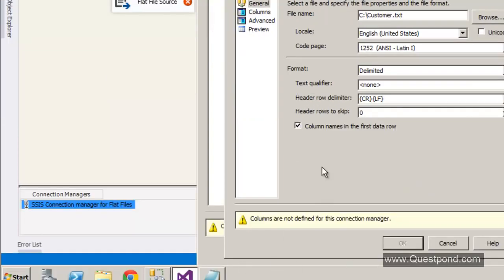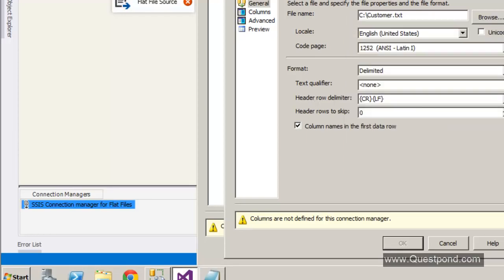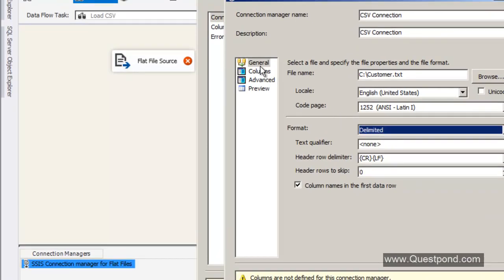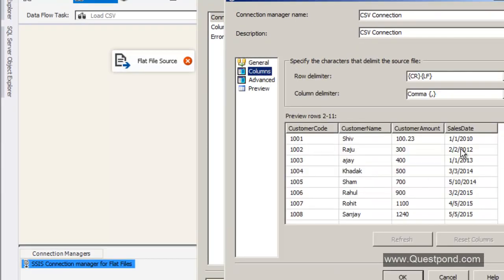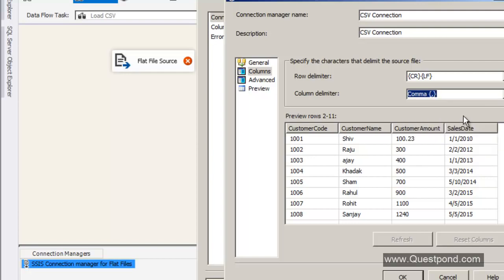So the first thing you can see here, this small checkbox saying the first data row, is it the column names? So it means that the first row here, does it involve the column names? Yes, it is. So you can see that it is checked. Second, it is a delimited file. Yes, it's a delimited file. And you can also see a preview here. In case your delimiter is not a comma, if it is a tab or a semicolon, you can always choose one of these options. But at this moment, our column delimiter is a comma, so I'm going to use this.